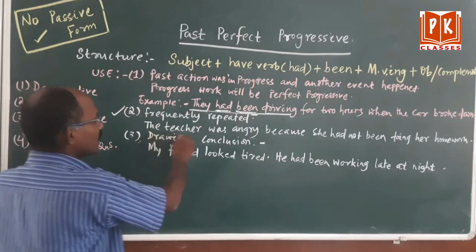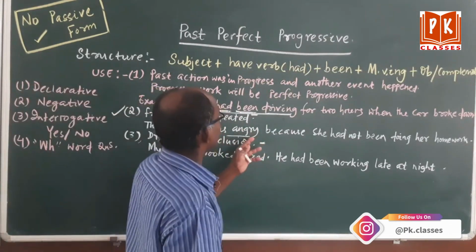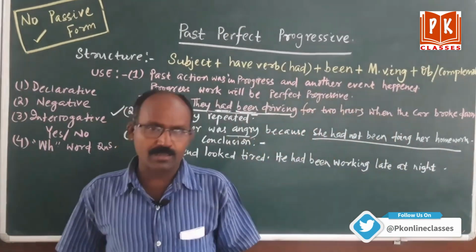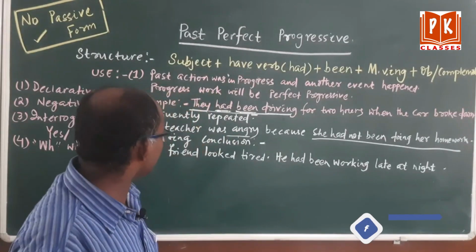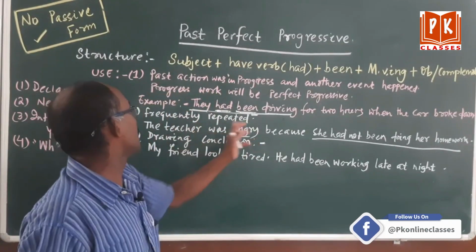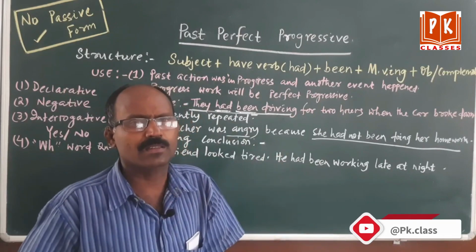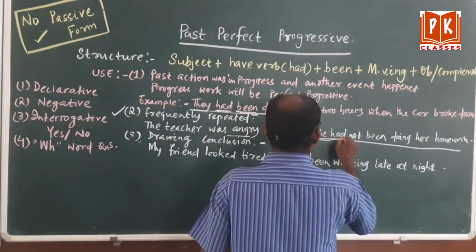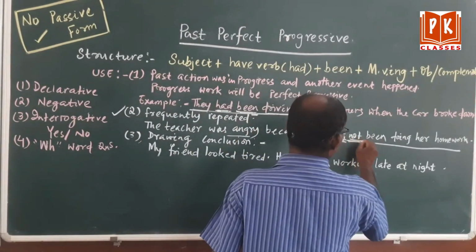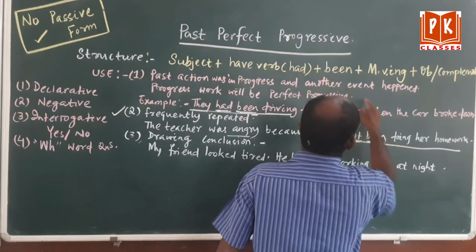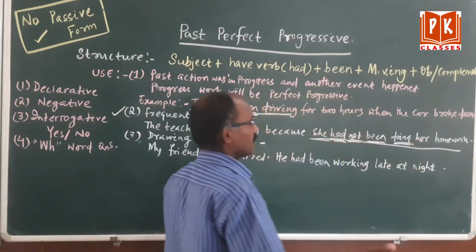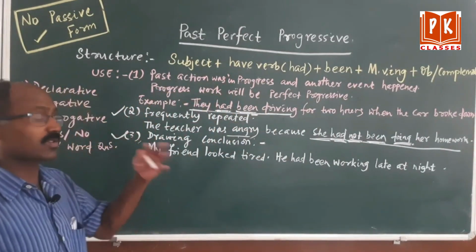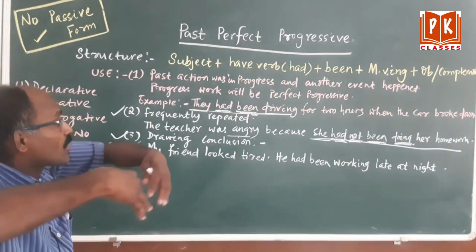Okay, what is that? The teacher was angry because she had not been doing her homework. If you are not doing your homework, then your teacher will get angry. So here the teacher was repeatedly, frequently repeatedly, not once, not twice, for a week, for a month, like that. That means she is the subject, had is the have verb, and it is a negative sentence so not, then been is there, then main verb ing, do plus ing, doing homework.